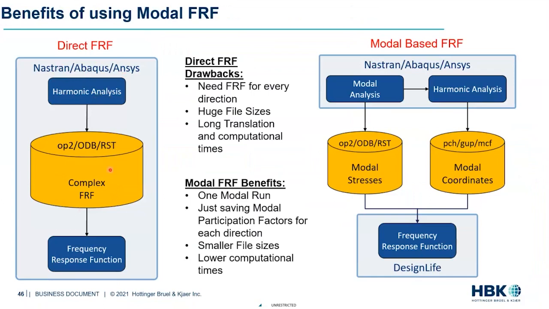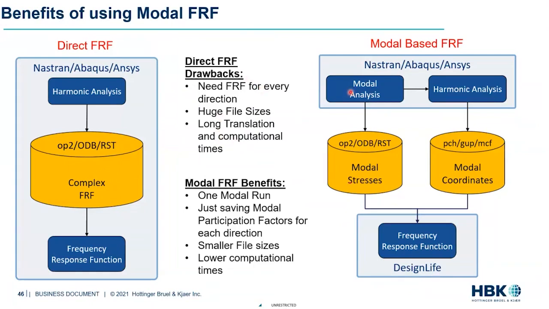But the big problem with this is if we have many directions, so let's say you have X, Y, and Z, you need one FRF in X, one FRF in Y, and one FRF in Z, and they would end up creating huge files. So I've had customers who are looking at like 100 gig files in X, 100 gig files in Y, and 100 gig files in Z. So that's like 300 gig files that ENCODE has to read and translate. So it's a long and laborious process on the ENCODE side of things because it's trying to read big files. So an efficient way of doing this is modal FRF.